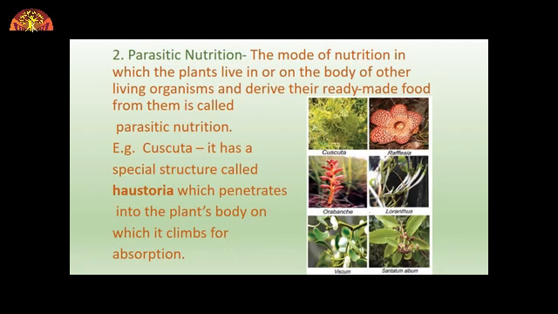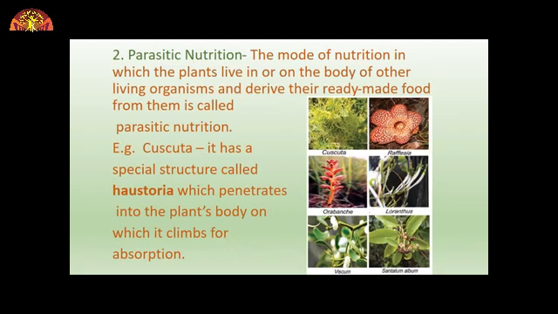A very good example of parasitic nutrition in plants is Cuscuta. Cuscuta is a non-green plant. You can see in the picture. The first picture is of Cuscuta. Of which color is it? You can see it is of yellow color. It is non-green, so it cannot prepare its own food. It does not have chlorophyll.